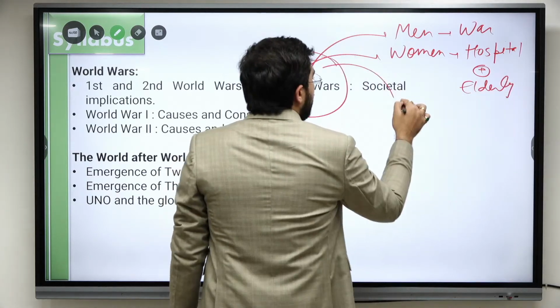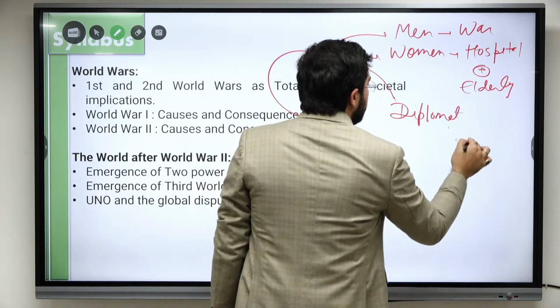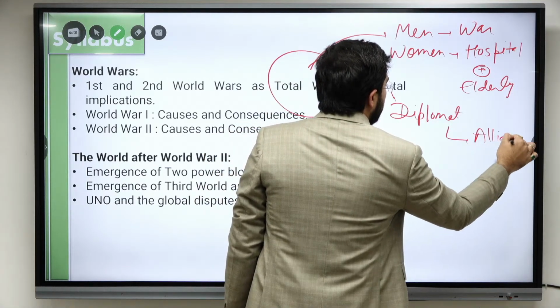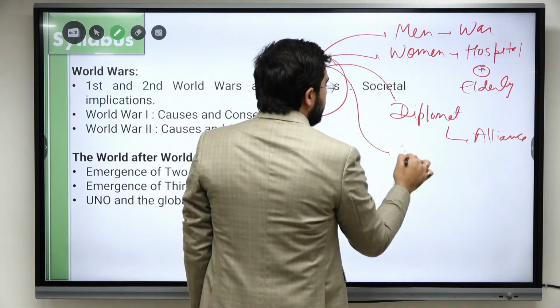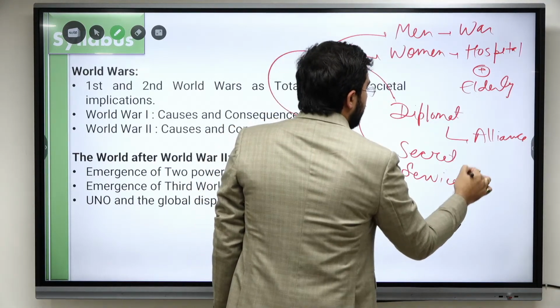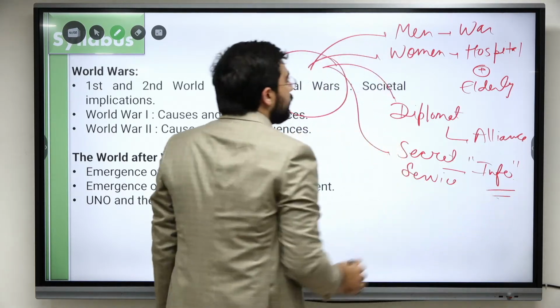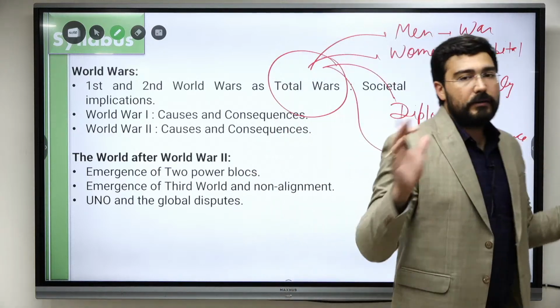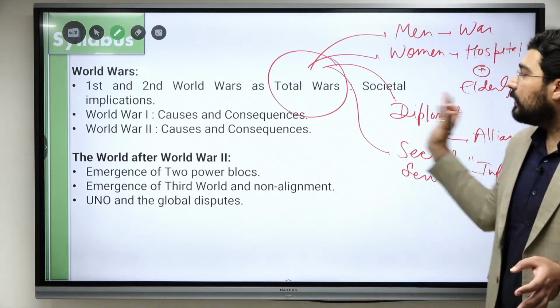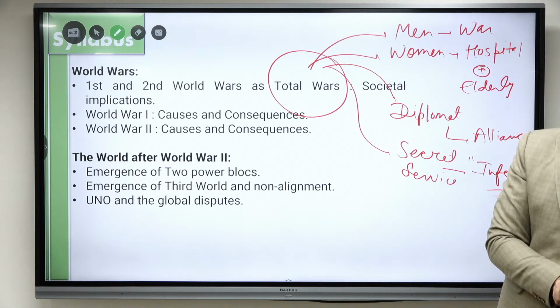Okay, diplomats, they create alliances. Secret services, they seek crucial information for fighting strategy. So in this manner, the whole country is coming behind their nation. Okay, and that's why it is known as the concept of total war.